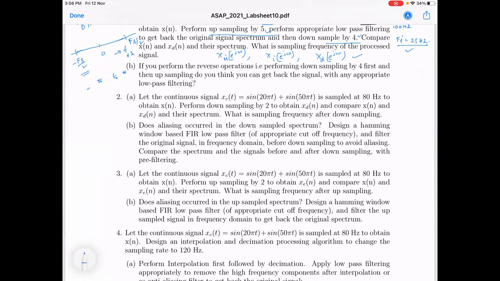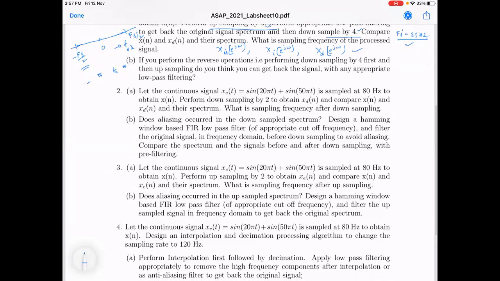I need not repeat, but there are some changes: sometimes aliasing happens, sometimes aliasing doesn't happen. Sometimes you need to apply the FIR filter in the time domain, sometimes in the frequency domain. And the length of the FIR filter may also be asked to be mentioned explicitly. So roughly the questions are the same; only the way they are posed is slightly different.